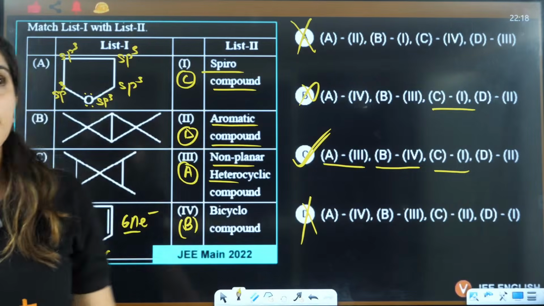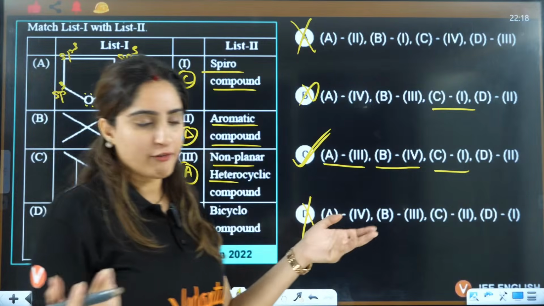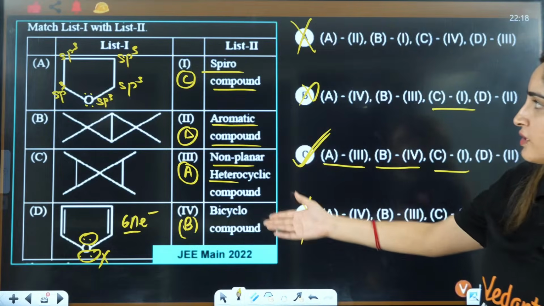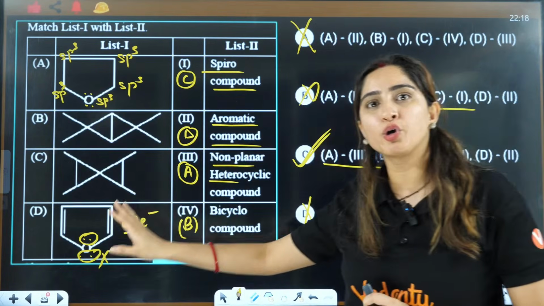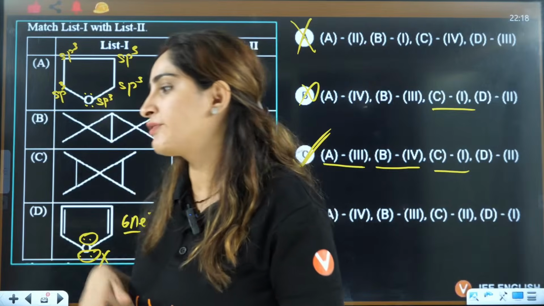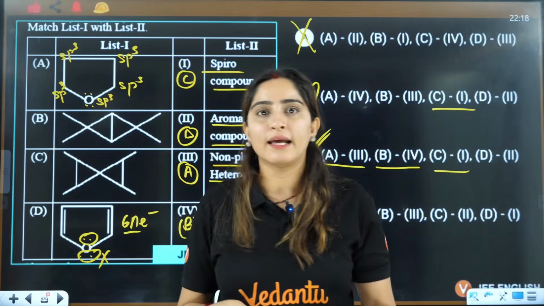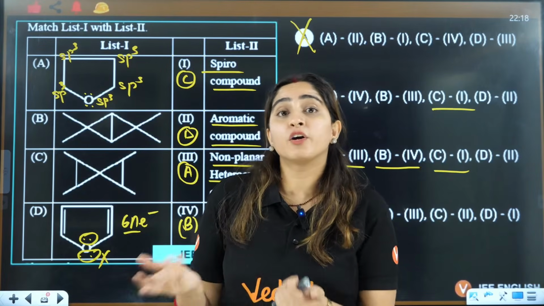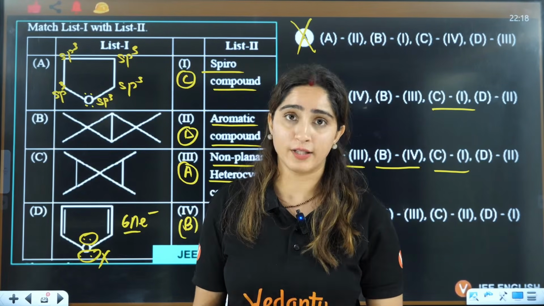Now if you see the IUPAC naming we have done, right? So can you see bicyclo, Spiro compound? This much you should know, right? So if they surprisingly ask you like option C, yes. If surprisingly they ask you the naming of bicyclo Spiro, you should be ready for that, right?